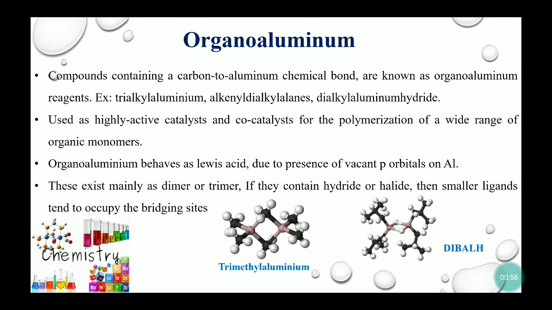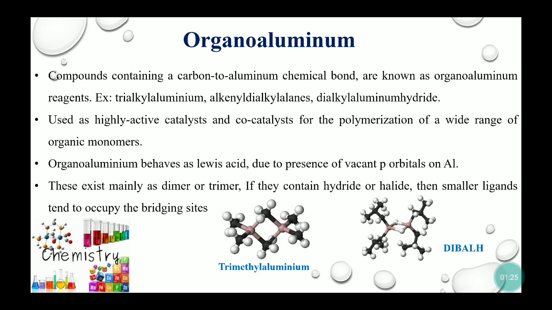Usually, they are very highly active catalysts for polymerization of olefins. So, they are used as Ziegler-Natta catalysts and help to polymerize the olefin molecules. Organoaluminium compounds behave as a nucleophile and weak base. Though, due to the aluminium's Lewis acidic nature, they behave as Lewis acids.